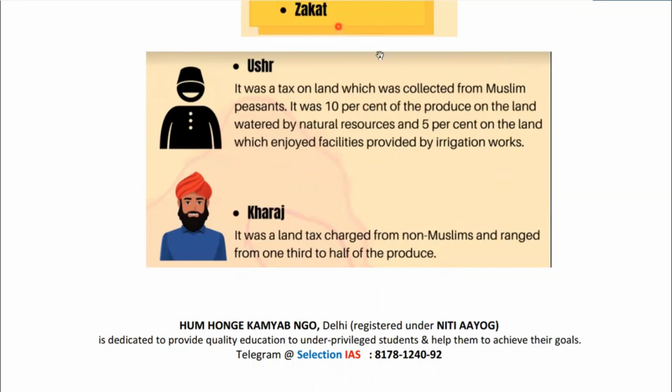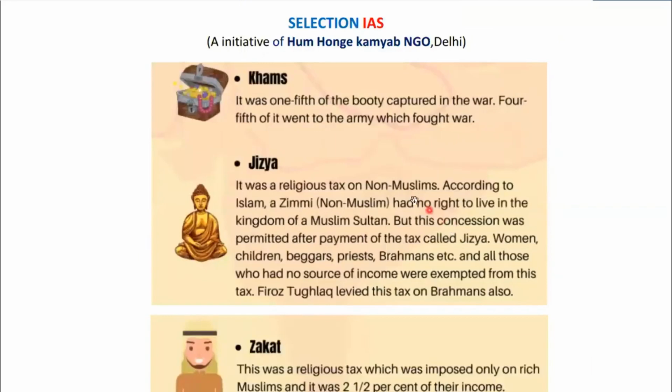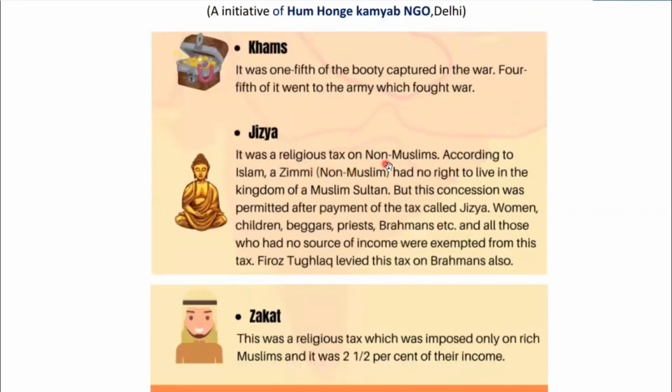Then we had the system of Kharaj, right? So it was land tax. Kharaj was a land tax charged from non-Muslims. Usr was on Muslim people, but Kharaj was charged on non-Muslims. Okay. Next was Khams. So it was one-fifth of the booty captured in war, right? Jizya. It was a religious tax on non-Muslim people.